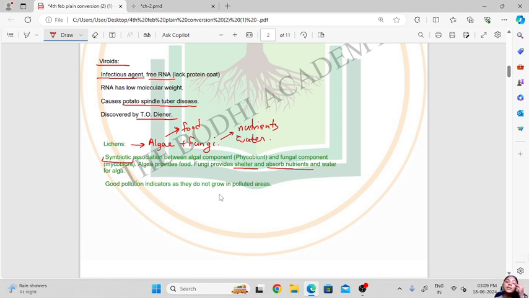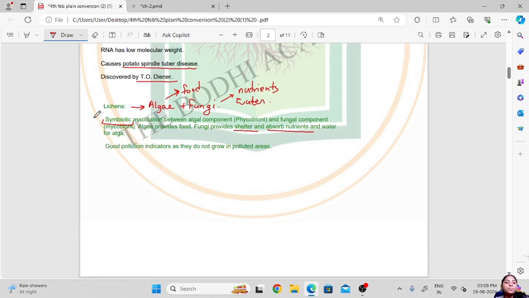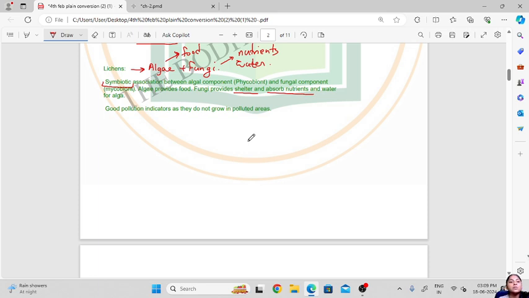Now what is happening here is that the fungi will absorb all these nutrients and water and supply them to the algae, which then will prepare the food. It will photosynthesize, prepare the food, and then they will share. So both the organisms are benefited in this way. Then these lichens are good pollution indicators, as they do not grow in polluted areas. So if in an area there are no lichens, or if the percentage of lichens is becoming less and less, it indicates that the area is getting polluted.